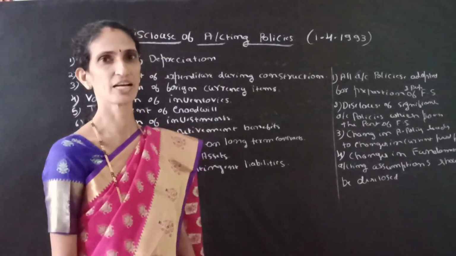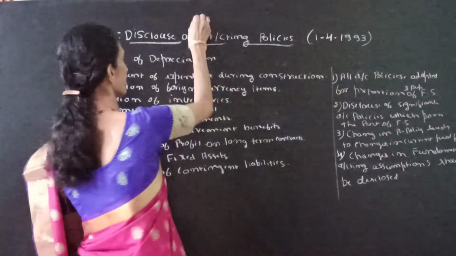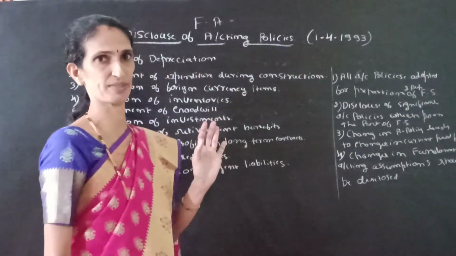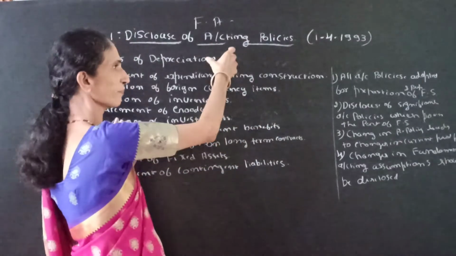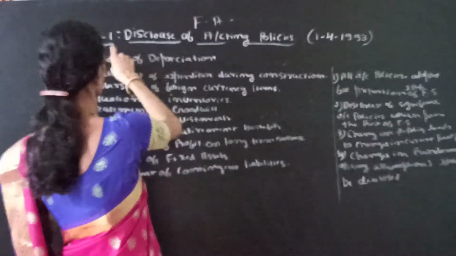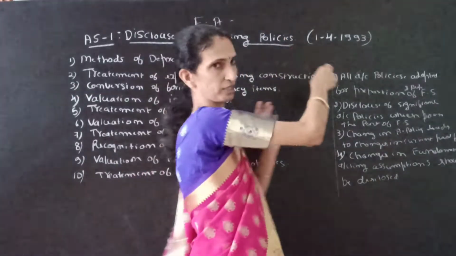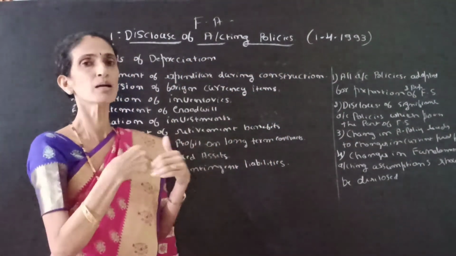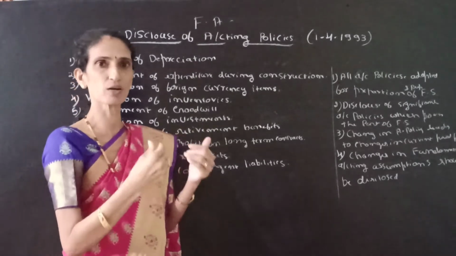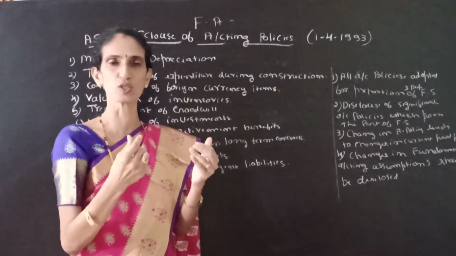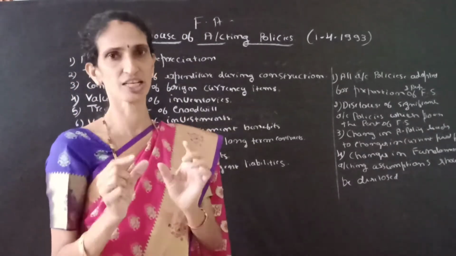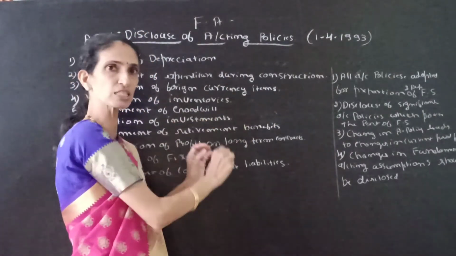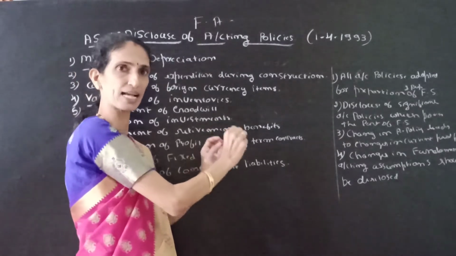Dear students, now I am taking financial accounting of first year BCom under that first chapter, theoretical aspect. Under that, this is the important aspect, that is disclosure of accounting policies. So what are the rules regarding the disclosure of accounting policies? How accounting policies should be disclosed in the financial statement. So while giving the financial statements, we have to disclose some important aspects.